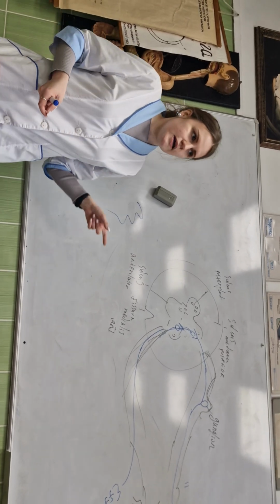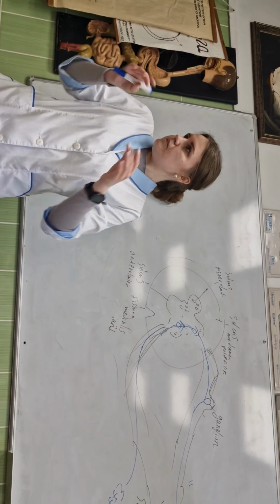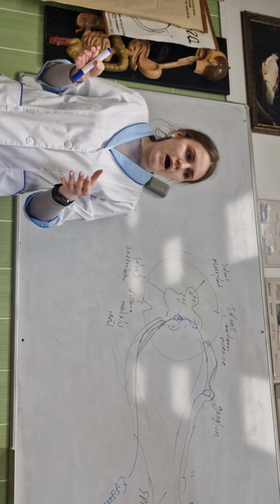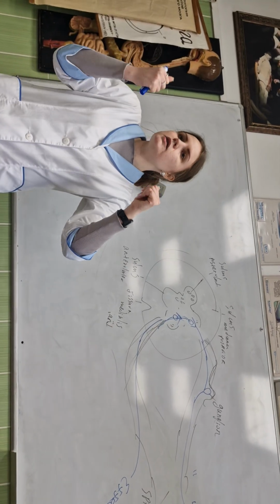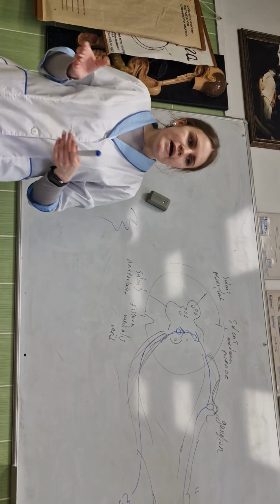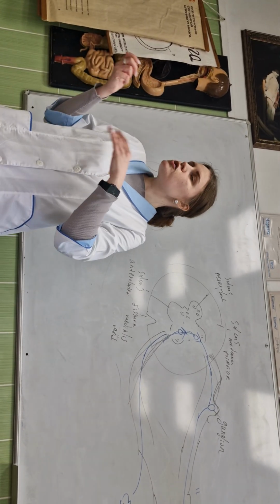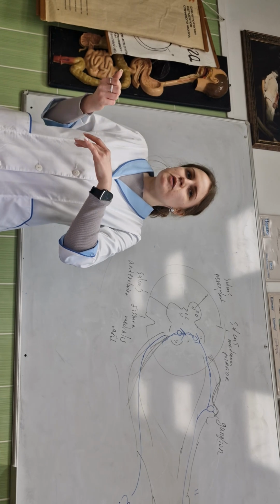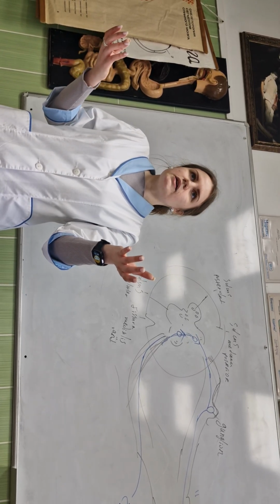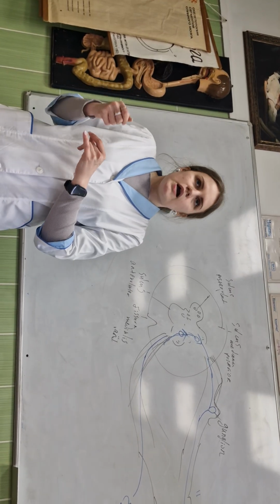And the membranes of our spinal cord are the pia mater, arachnoid, and dura mater. Between these membranes we have spaces. The subarachnoid space is between the pia mater and arachnoid, and in this space the cerebrospinal fluid is located.